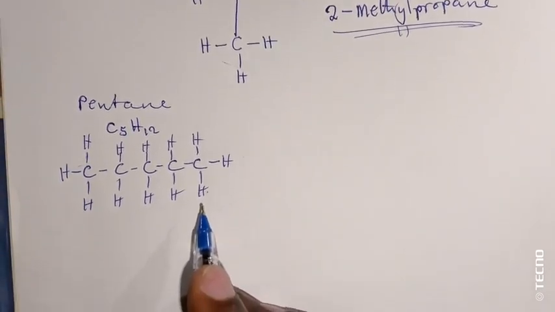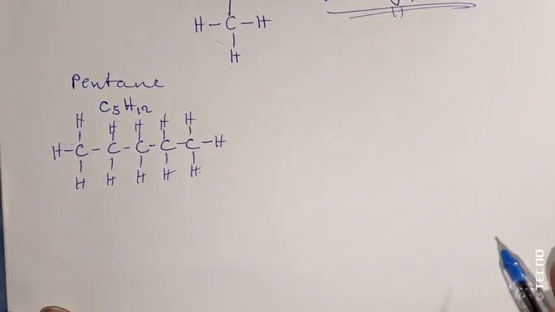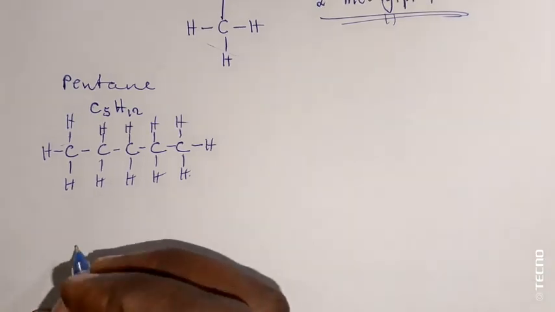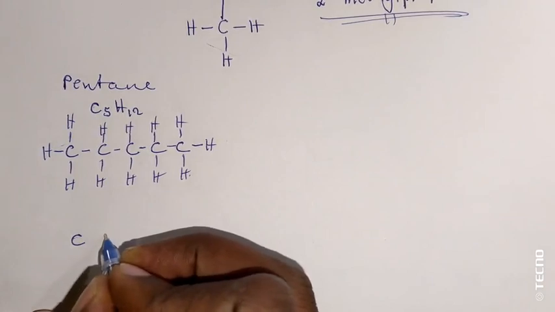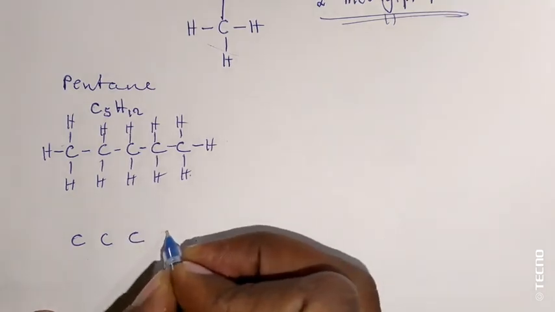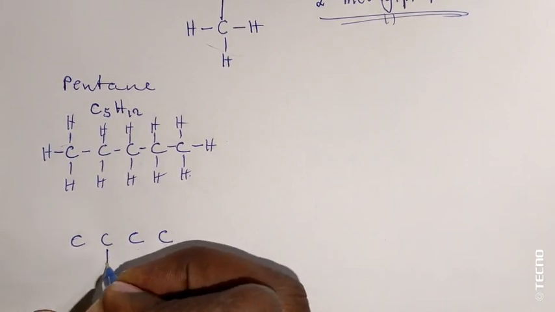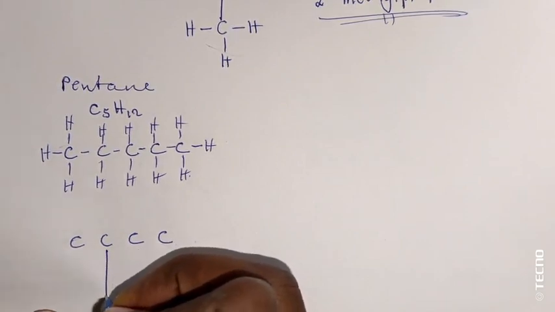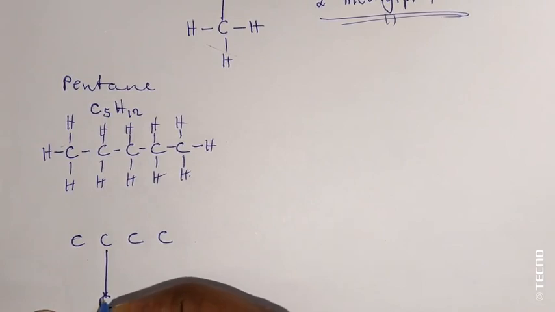So having this pentane, we can also form another one. We've got C here, again C there, C there, C there. So we have 4. The other one is going to branch off using the second carbon. On this second, you put a C carbon.